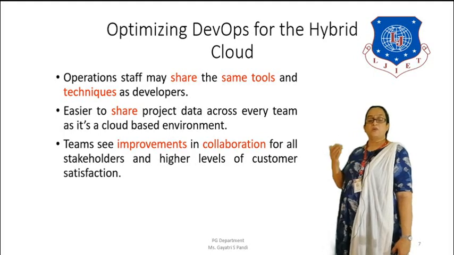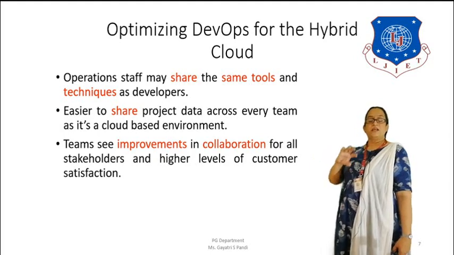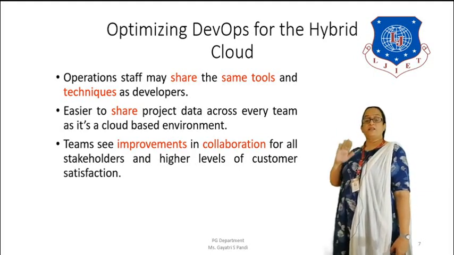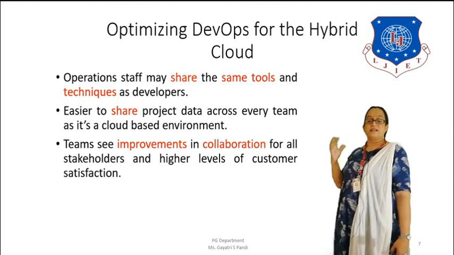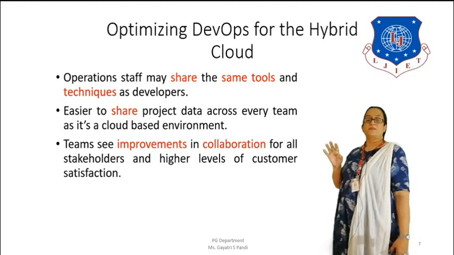As we have seen also in PaaS and other services of cloud, it becomes very easy to share the data across the team, specifically when it is in the cloud. Teams see improvements in collaboration for the stakeholders and a higher level of customer satisfaction. The main thing is that customers are very satisfied because there is appropriate collaboration of all the stakeholders.